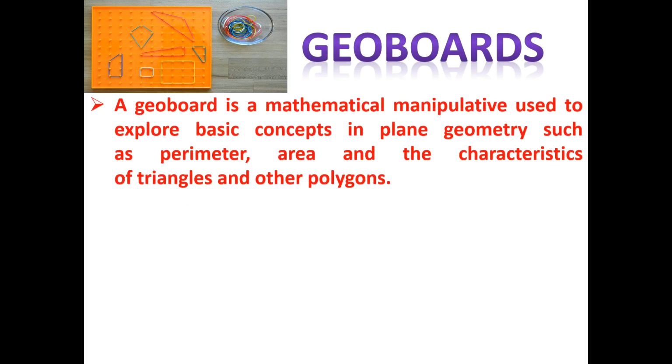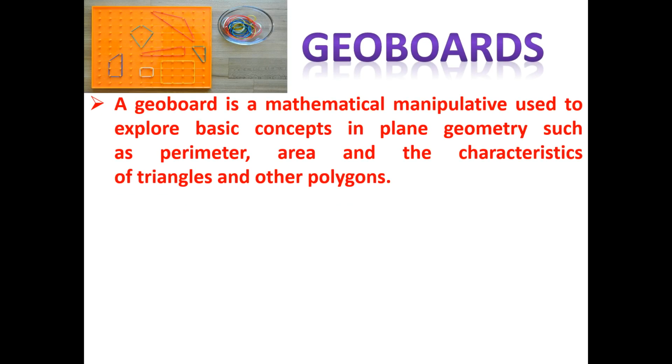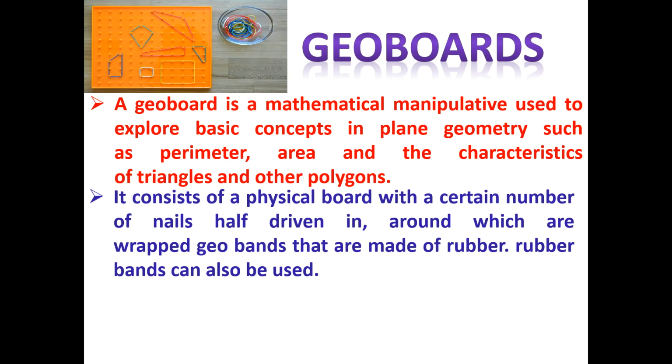Let us start with the GeoBoard to learn what GeoGebra is. A GeoBoard is a mathematical manipulative used to explore basic concepts in plane geometry such as perimeter, area and the characteristics of triangles and other polygons. It consists of a physical board with a number of nails driven in, around which are wrapped geobands that are made of rubber.